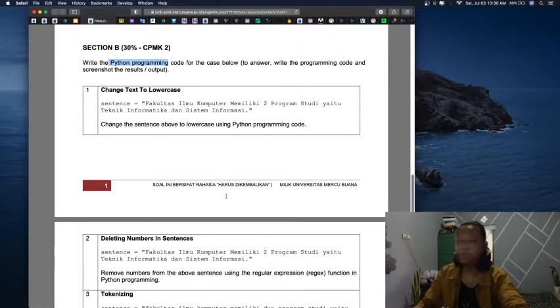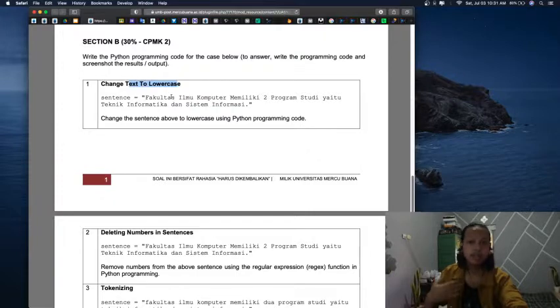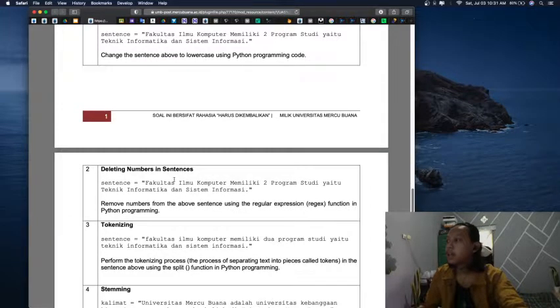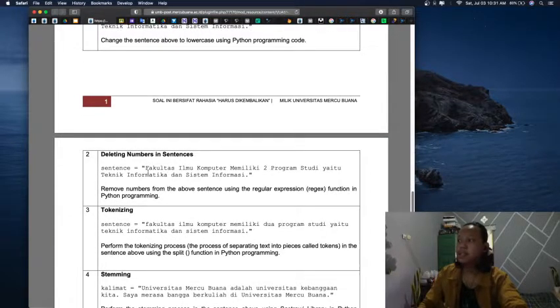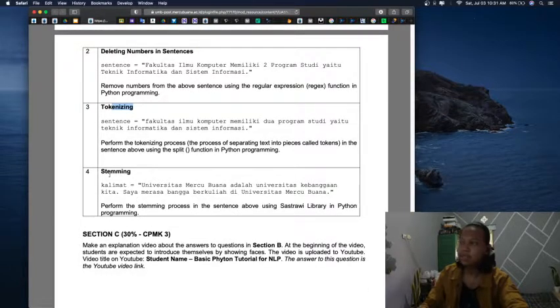The pre-processing itself has several parts. The first one is changing the text into lowercase, or we can call it case folding. The second is deleting numbers. The next is tokenizing, and the last is stemming.